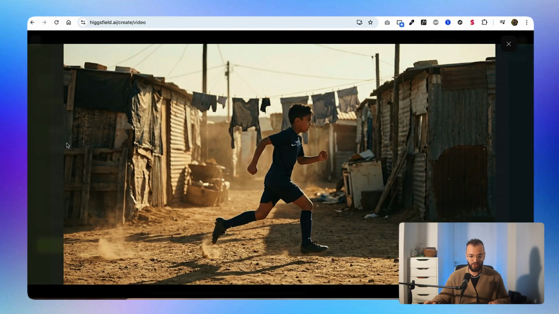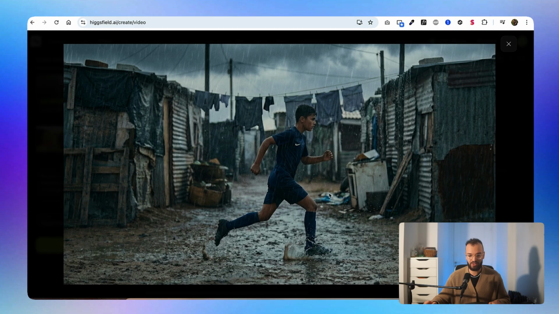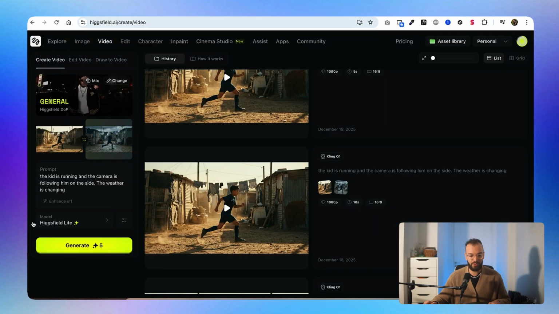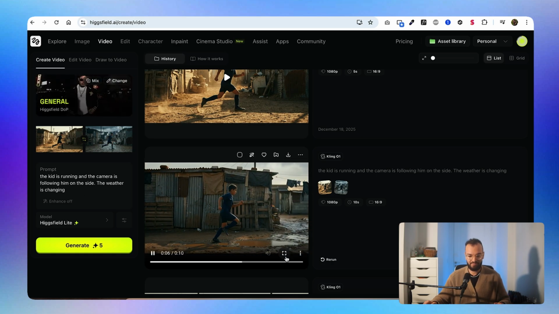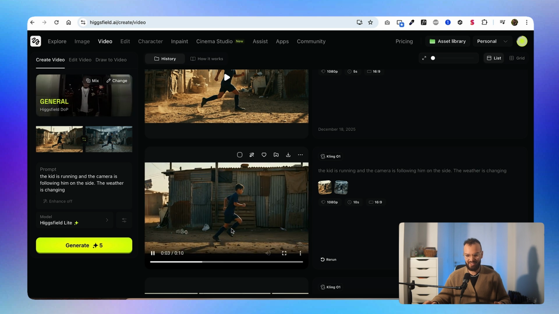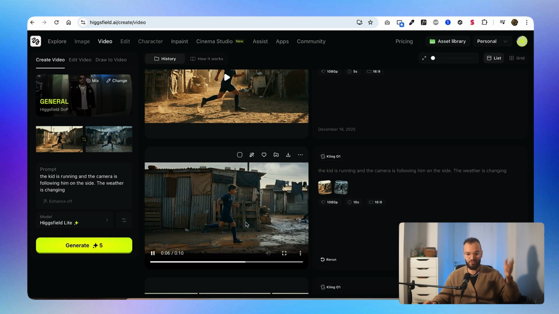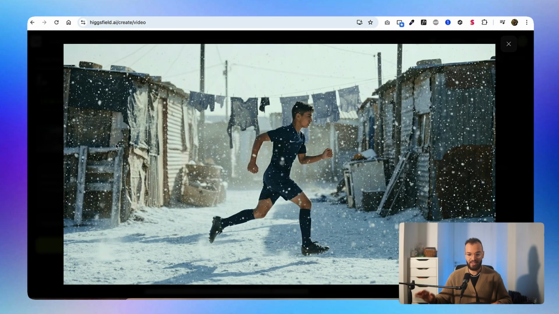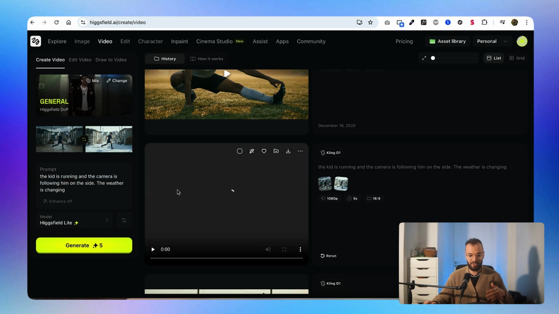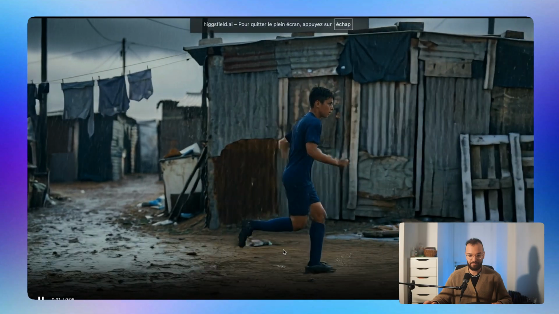I just gave him the first frame, which was this one, and the second frame, which was him running in the rain but a bit older, and the prompt is: the kid is running and the camera is following him on the side. The weather is changing. From the first generation I had this. As you can see, the kid is perfectly morphing into his older version where he's like 15. Then I took another one where he started in the rain and ended up in the snow, with the same prompt. I ended up with this transition.